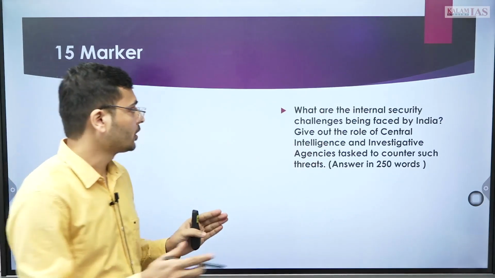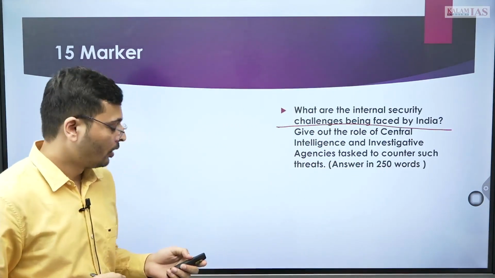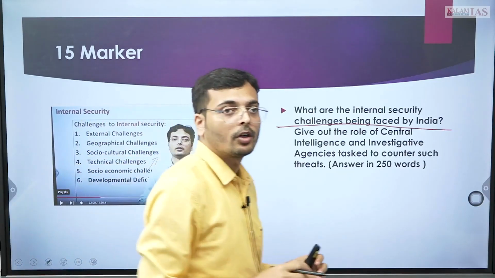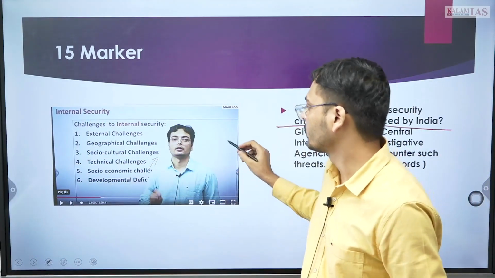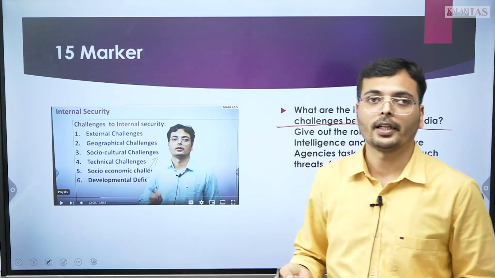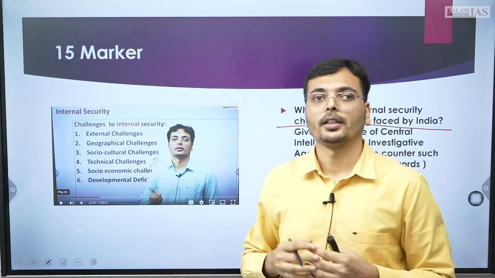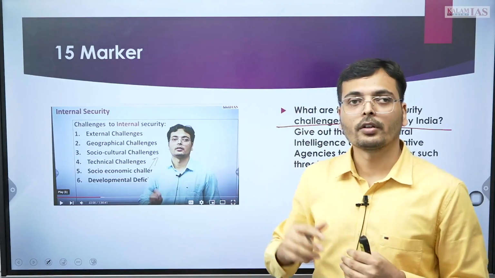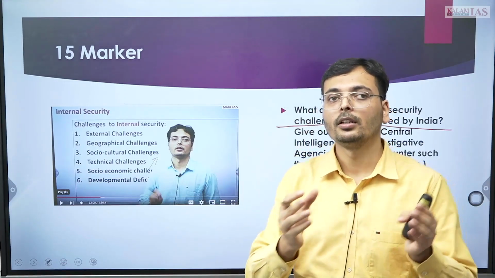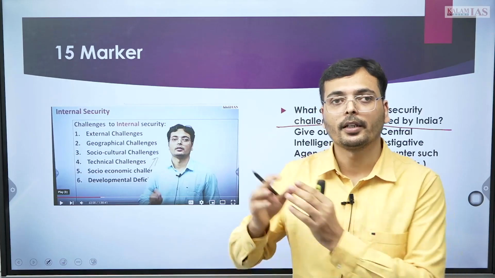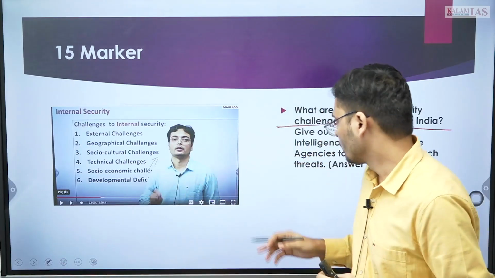Again, 2 parts. First, challenges, and this is a very basic question. Even in the first class itself, we have taught you this. Even this batch also, we are teaching this in the first class. You could write about external challenges from the hostile neighbors, Pakistan and China. Then again, geographical challenges about the porous border, how we are placed between the Golden Crescent and Golden Triangle, the opium trade going out through. You can write many points.